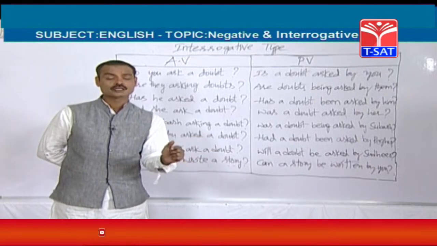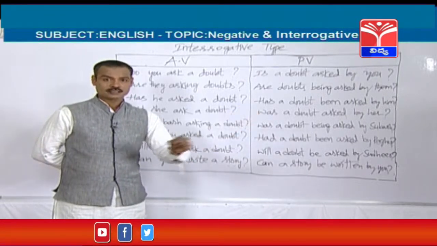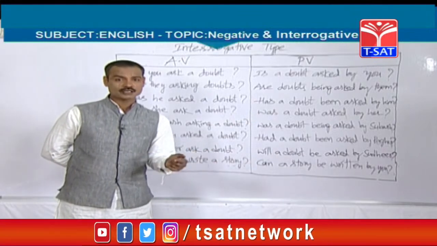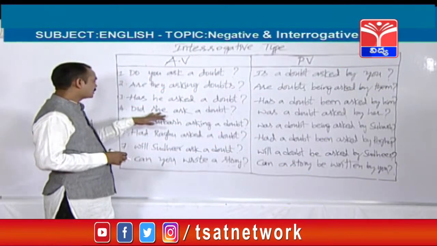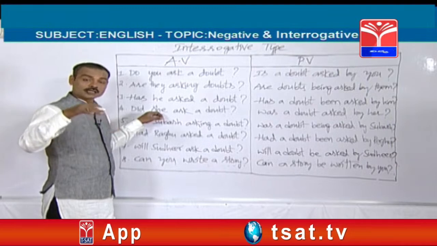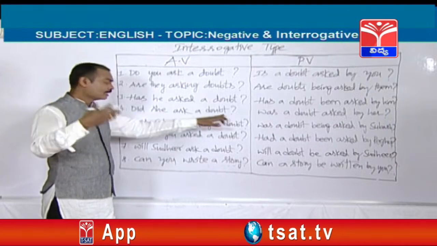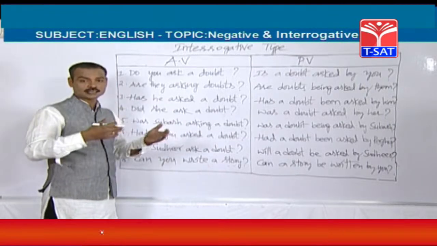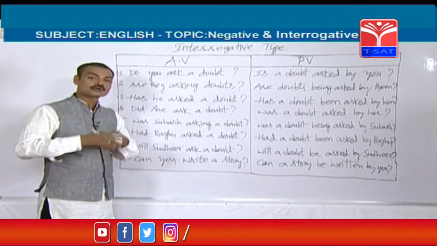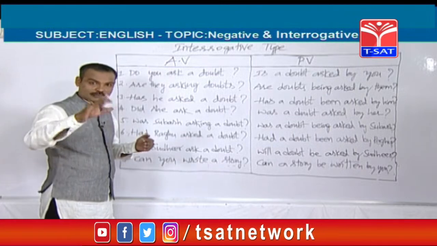So you should find out: if the singular object is there, it should start with has. If the plural object is there, it should start with have. Friends, let's see an example from simple past. In the examination, they may give an interrogative sentence from any tense. 8 tenses are there. Totally there are 12 tenses, but questions will be asked from only 8 tenses.